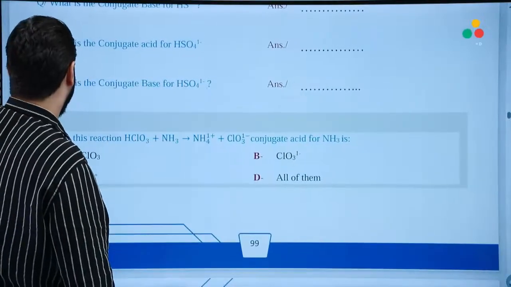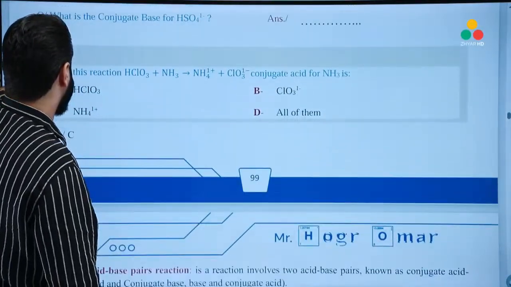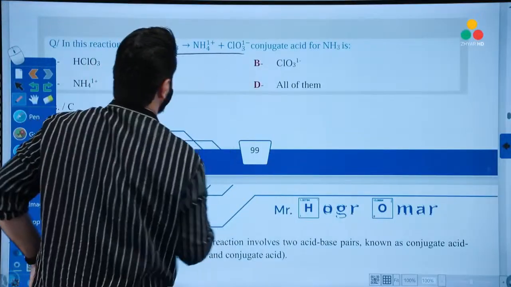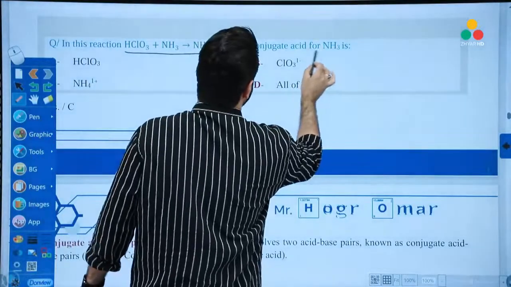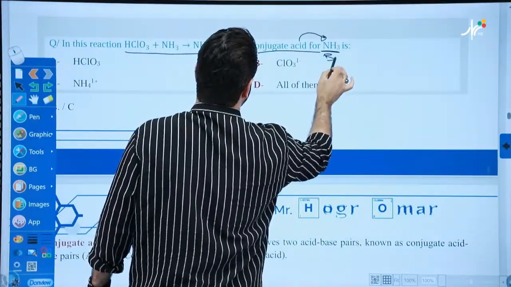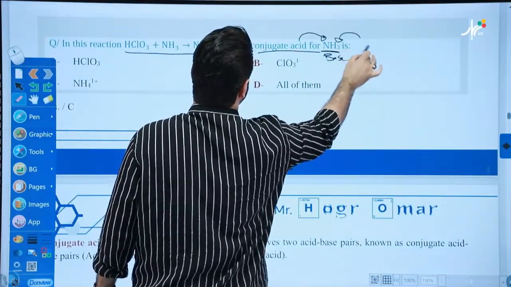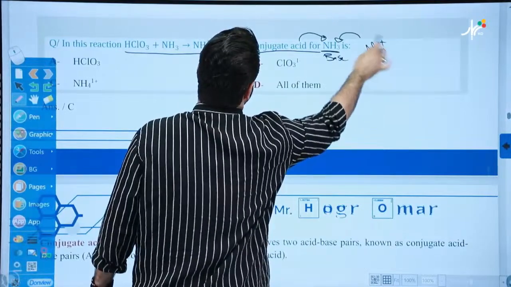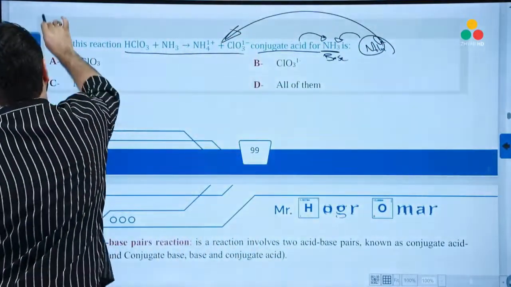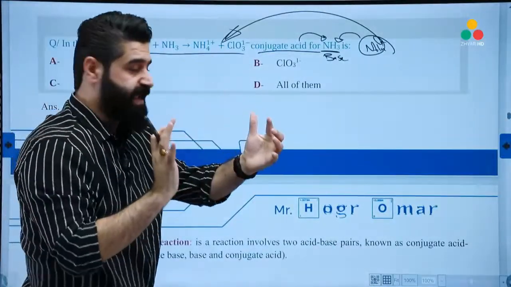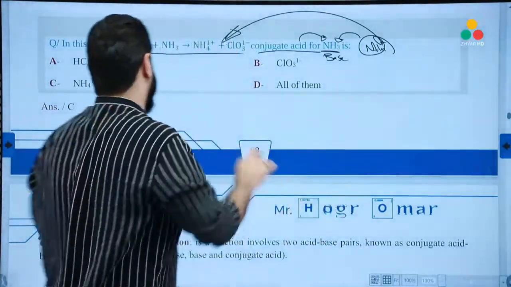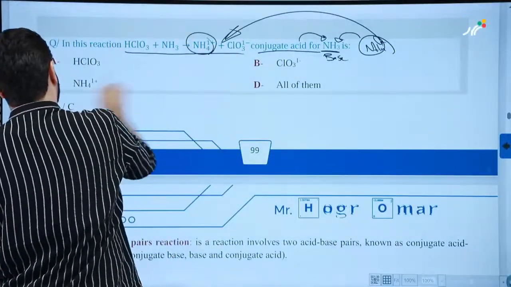We have a question here. In this reaction, so we have a reaction here. The conjugate acid for this. Conjugate acid for this, it means this is a base. Yeah, add one proton, will become NH4. But it must be inside of the reaction at the same time because the question says, try to answer according to the given reaction. So your answer must be inside of the scope of reaction. NH4 plus. Good. Nice.